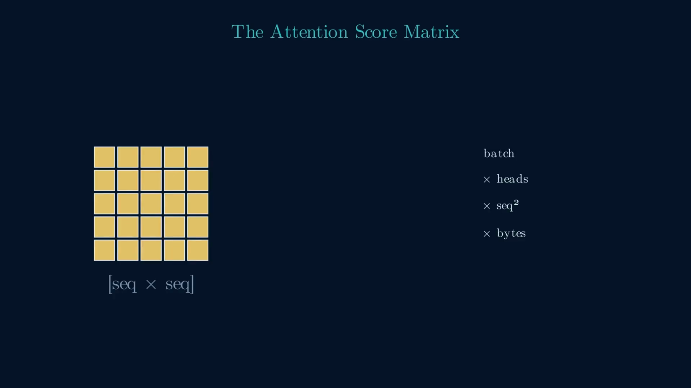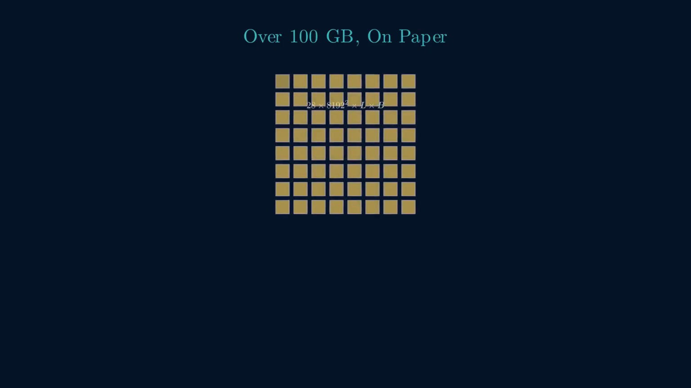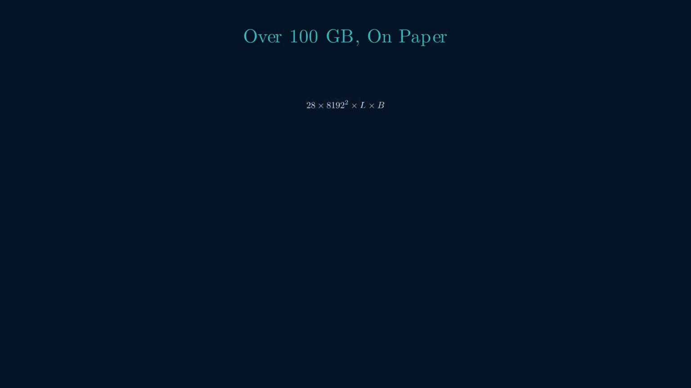Let's plug in real numbers. Qwen 2.5, 7B at a sequence length of 8,192. That's 28 heads, times 8,192 squared, and squaring is where it explodes, times 28 layers, times 2 bytes. Run that multiplication and you get over 100 gigabytes. For the score tensor alone. Next to the 15.2 gigabytes of weights, that's absurd. Which is exactly why nobody actually builds it.